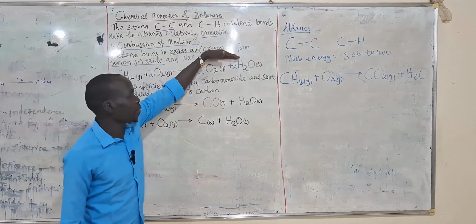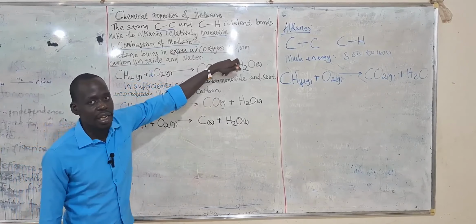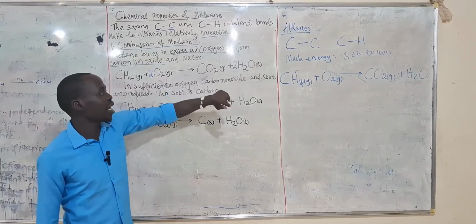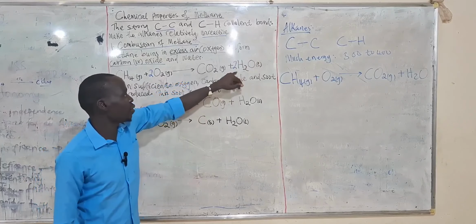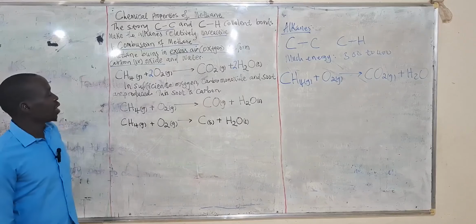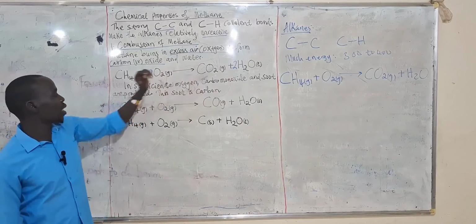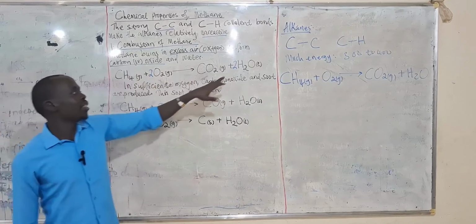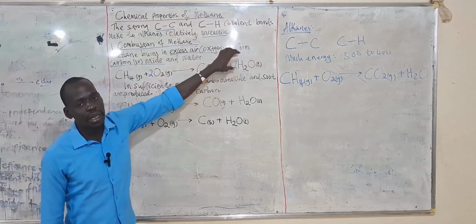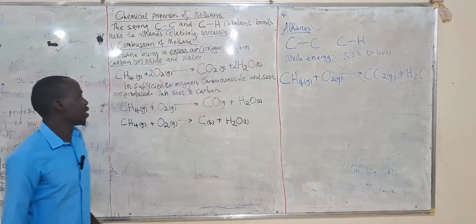Then when we come to the product side, we shall have oxygen 2. These two belong to hydrogen and oxygen, so they are sharing it, and if they are sharing it, also oxygen becomes 2. So we shall have 2 plus 2, we shall have 4 moles of oxygen. Then when you look at carbon, we have carbon is 1, carbon is 1, hydrogen 4. Then these two, since it is shared by hydrogen and oxygen, we shall say 2 times 2, we shall get 4 moles of oxygen.